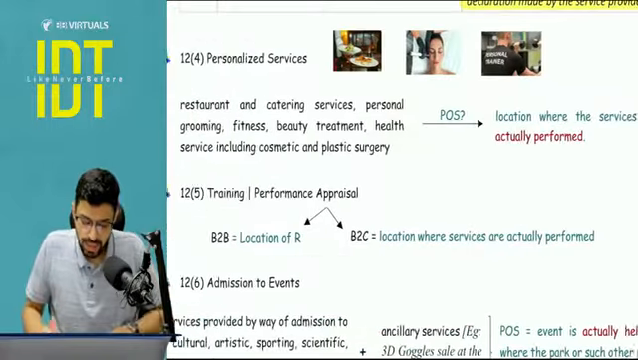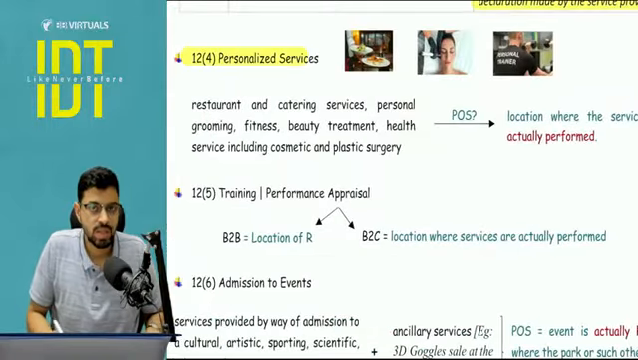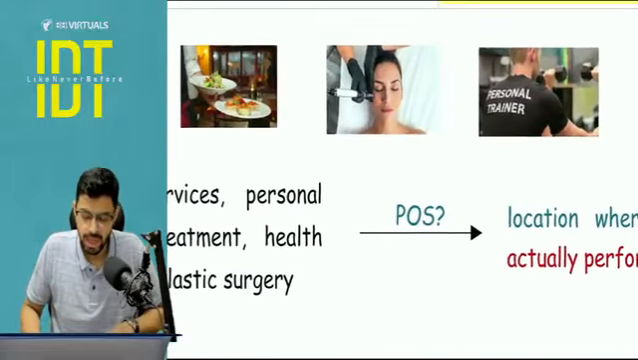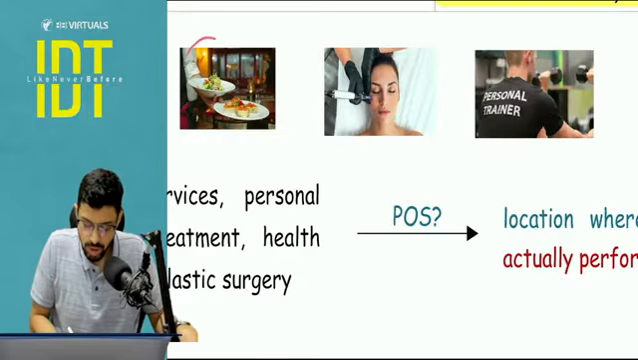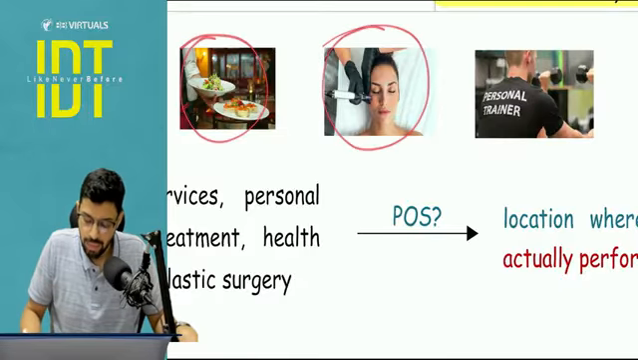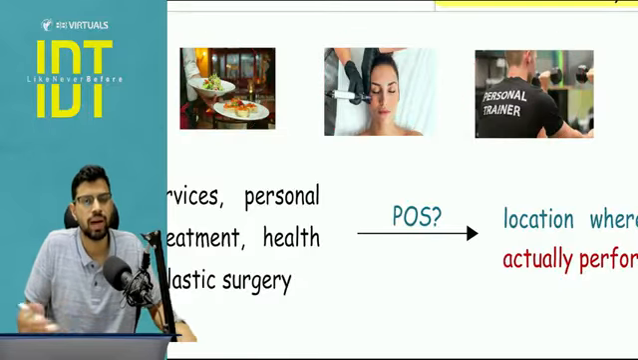Okay, this is clear. Next is section number 12, subsection 4, which involves certain personalized services. These pictures can help you memorize things. So this covers restaurant, catering, beauty treatment, makeup, and personal training and gym related services.